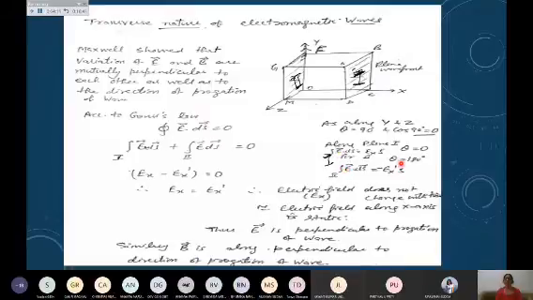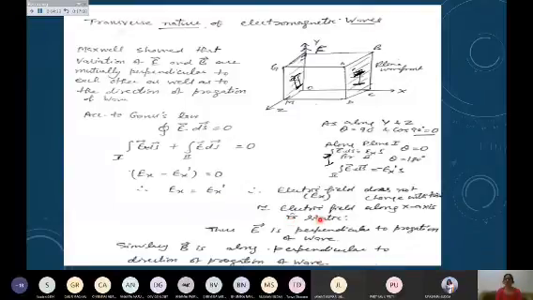If I say Ex is the field for the first surface and for the second surface it is Ex dash, then I can say that Ex equals Ex dash. It means the electric field is not changing along the x-axis with time, so the electric field along the x-axis is static.